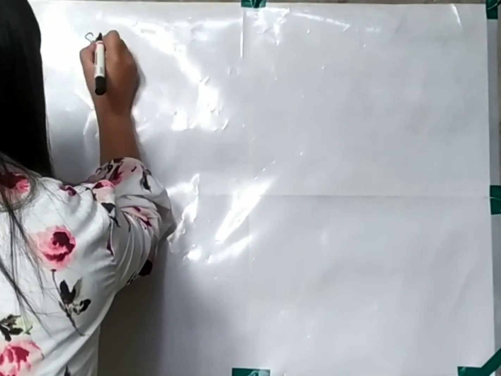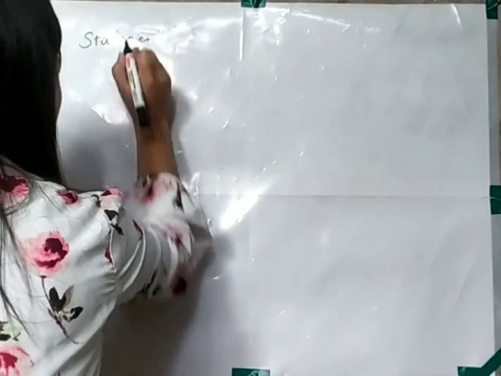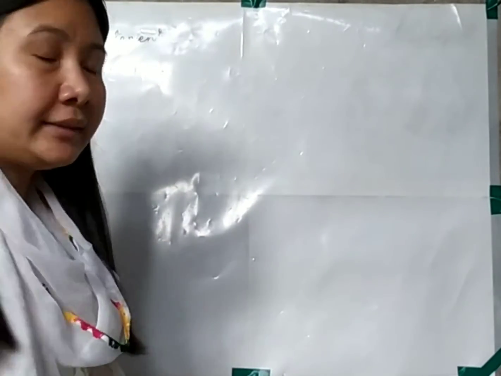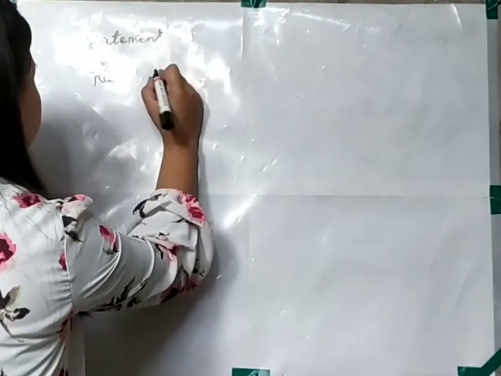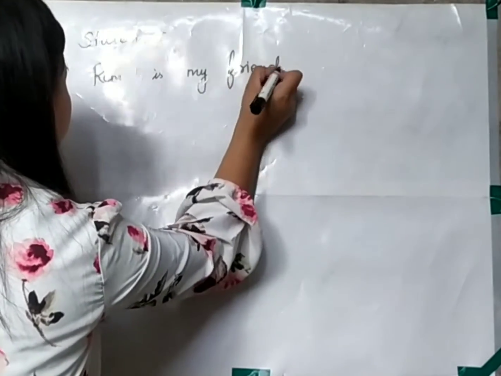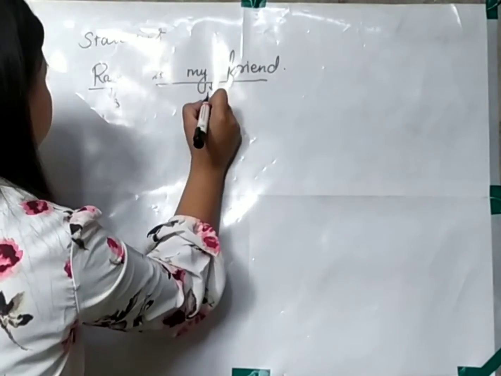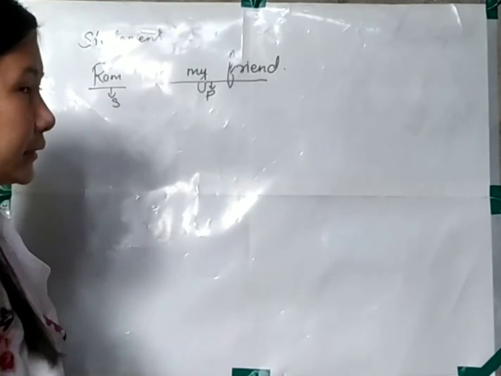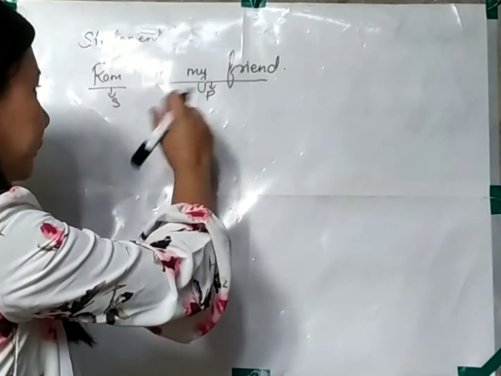So I had told you that if it's an example of a statement, then usually the subject is in the front. Let's say Ram is my friend, so automatically the subject is in the beginning. So Ram is the subject and is my friend is the predicate, following the subject. But sometimes we also get to see that the predicate is in the beginning and the subject follows,